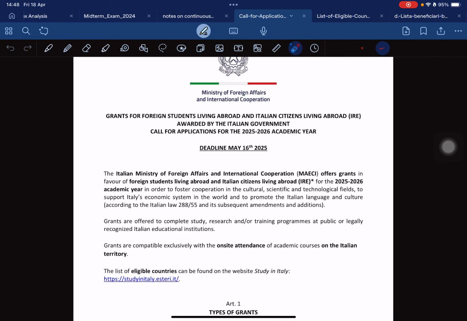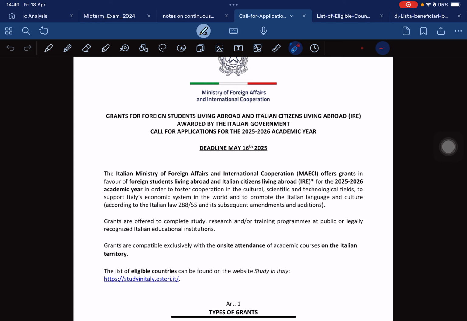Welcome back, guys. So, this afternoon, I'm going to review the file named the call for application, which you can find at the website when you are applying for the scholarship. This file contains everything you're supposed to know, or you'd want to know, about the MAECI scholarship.